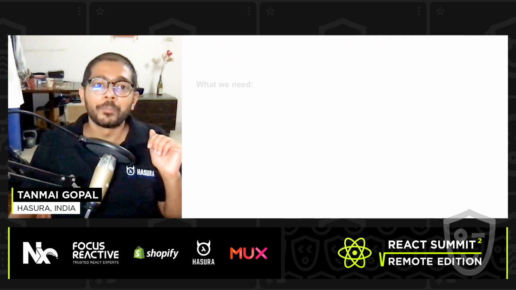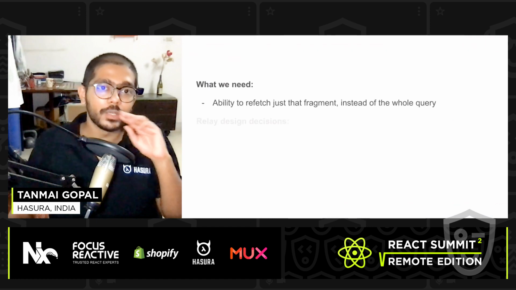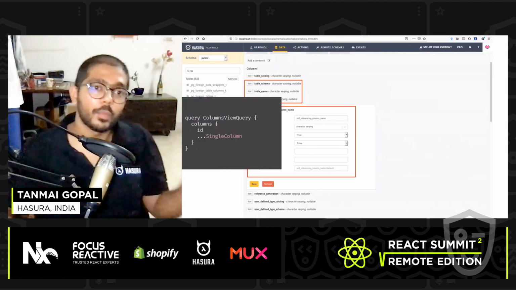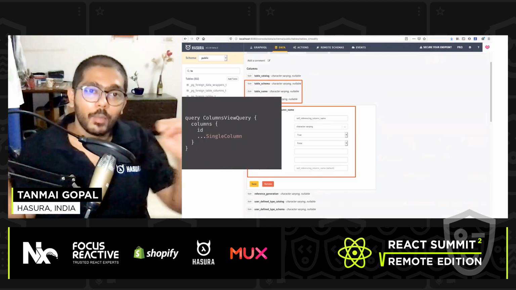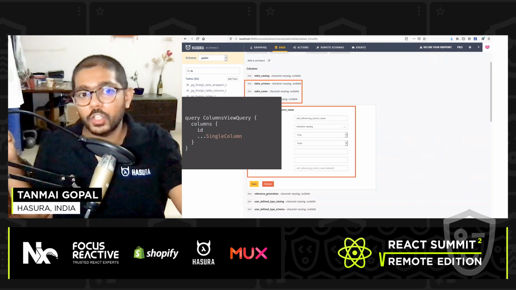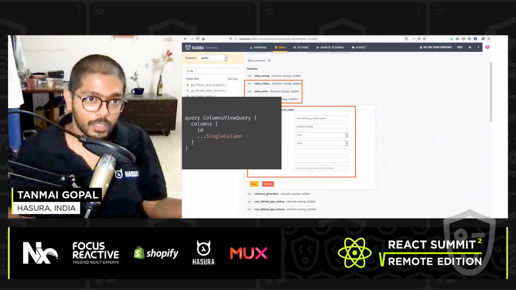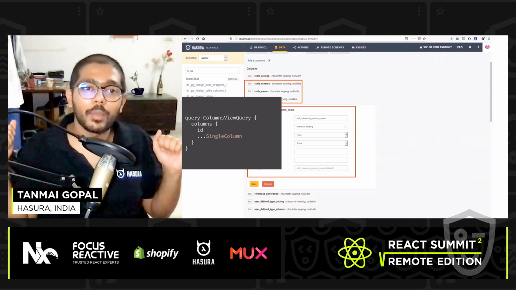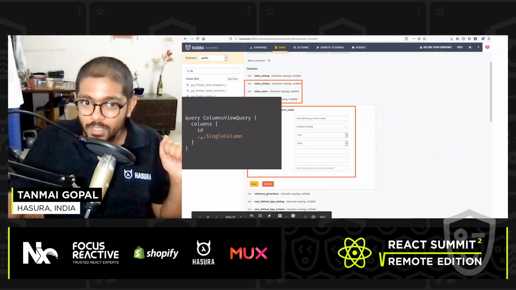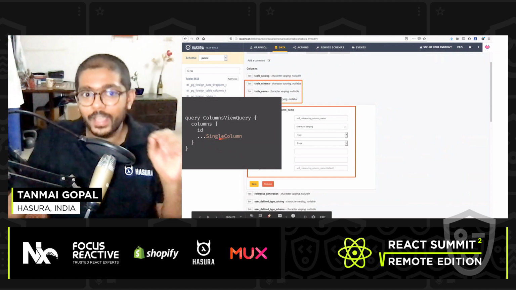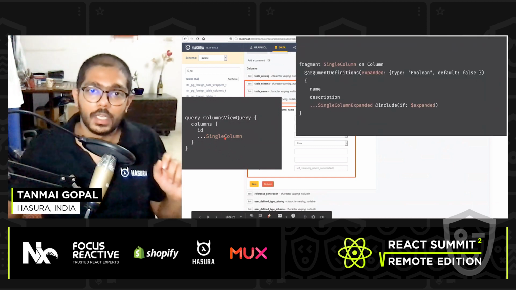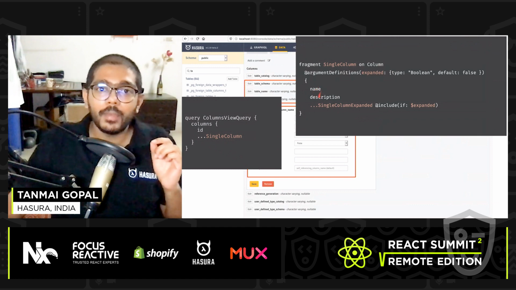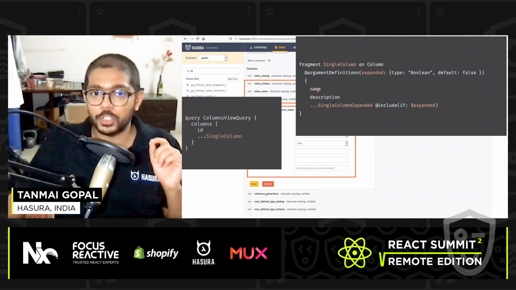So what I want to do is run a query to fetch all of the elements. In this case, the elements are columns. I want to fetch minimal information per column, which is only name and description. These are the 2 attributes that I want to show.